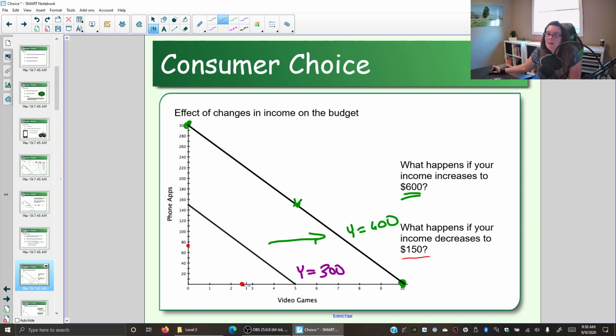Now, you're telling me I can't buy 2.5 video games. Well, as we discussed in the previous video, we would still plot it at 2.5 because the budget line represents the combinations that we can afford that uses all of the money. Where we actually end up in terms of how many video games and phone apps we are willing and able to buy is going to depend not just on what we can afford, but what we like. And there's no value to us to have a half of a video game. Can't really play it, doesn't really work. So we're going to end up in combinations that have whole number of video games. But we still want to represent graphically the combinations that use all of the money.